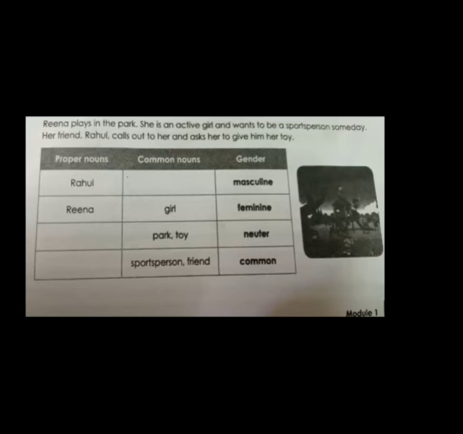Okay, now after girl, you can see some. Which words can you see here, children? Yes, park and toy, that we have written under the common noun. That means park and toy will go under the neuter gender. And the fourth one you see, sports person and friend. This will go under the common gender. Okay. So from this paragraph we have learned how to sort out the proper nouns, common nouns, and how to find out the gender also.